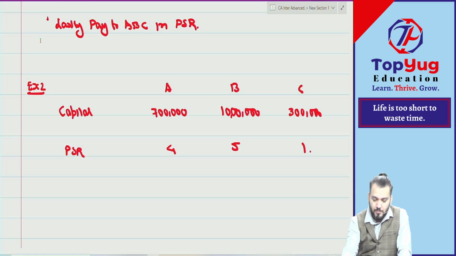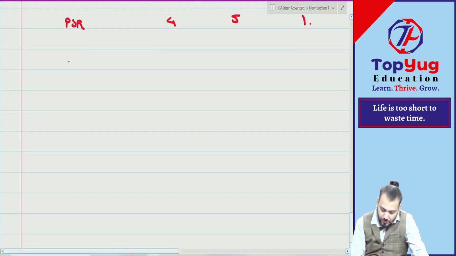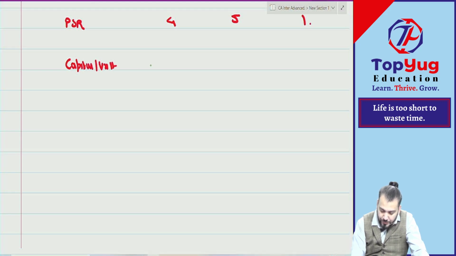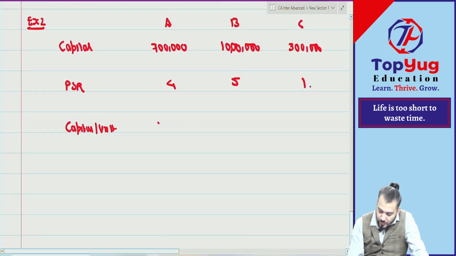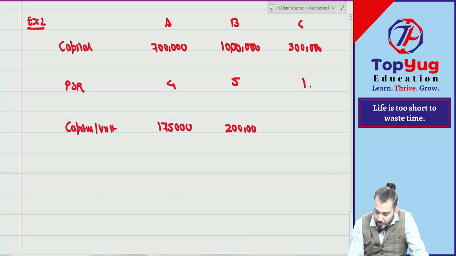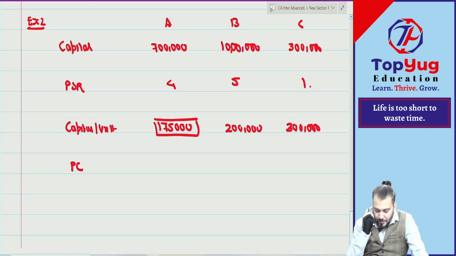Done? Very good. What is the capital per unit of profit? So capital per unit of profit, how much? 1,75,000, 2 lakhs and 3 lakh. We'll take what? Minimum capital as base capital. Can you give me proportionate capital? 7 lakh, 8 lakh 75,000,